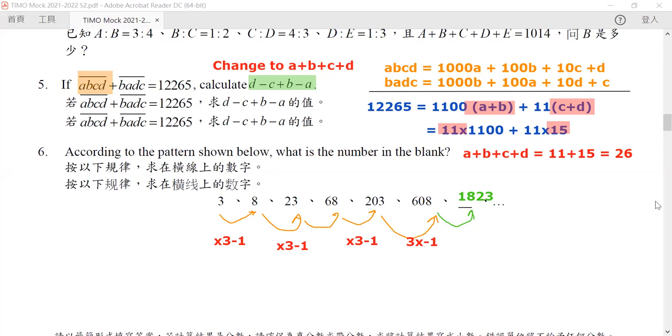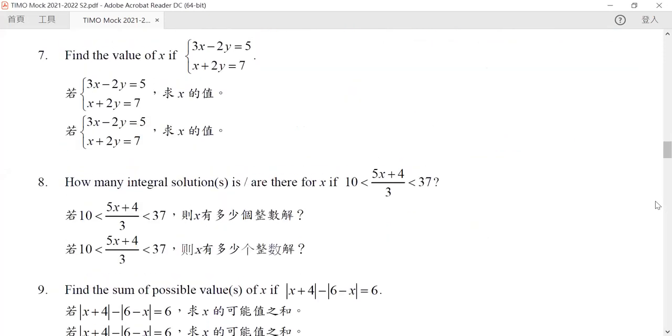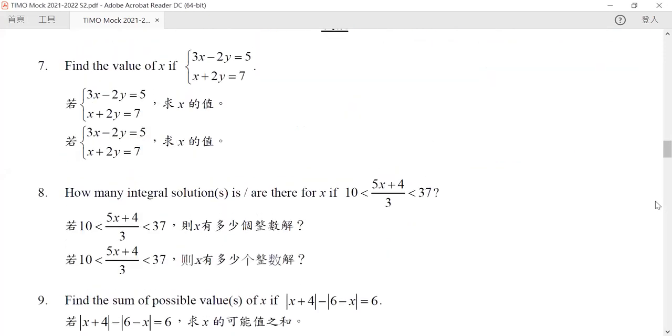Okay, question number 7. Find the value of x if these two equations are correct. Now again, it's very simple. All we need to do is just add these two equations together and these two equations together. Now if we write them side by side, it will be very easy to see.